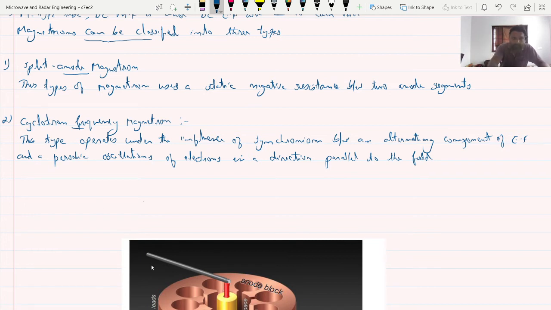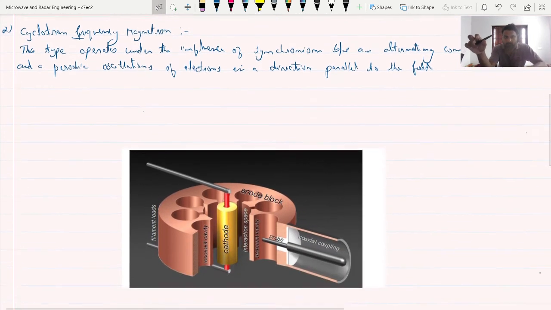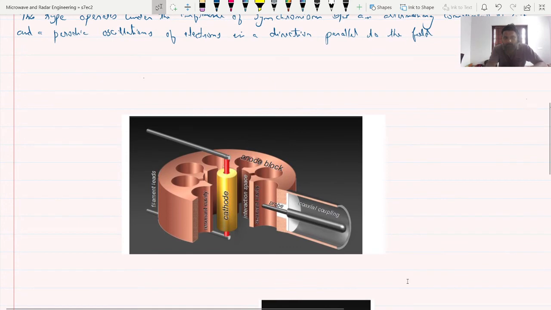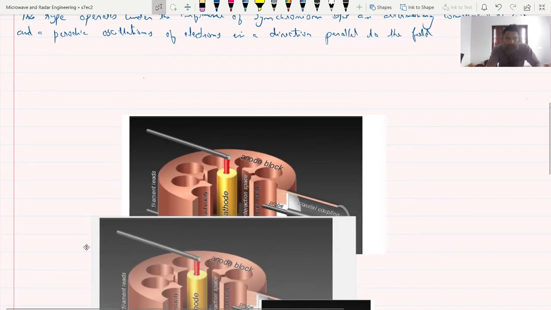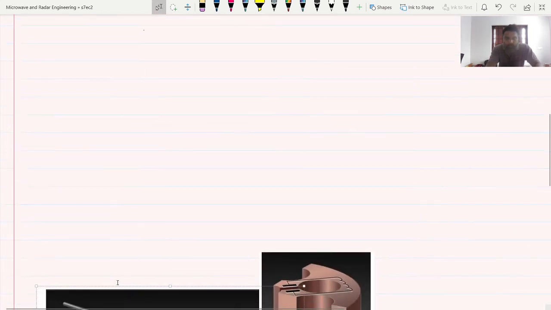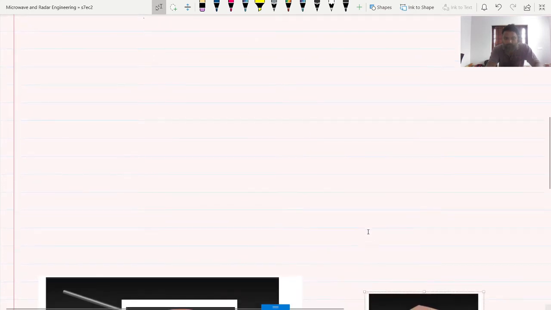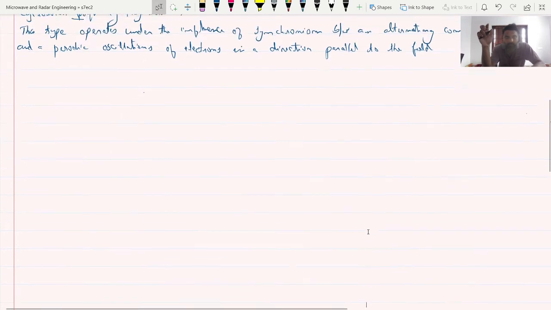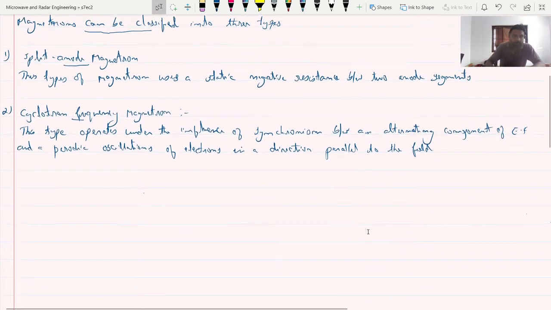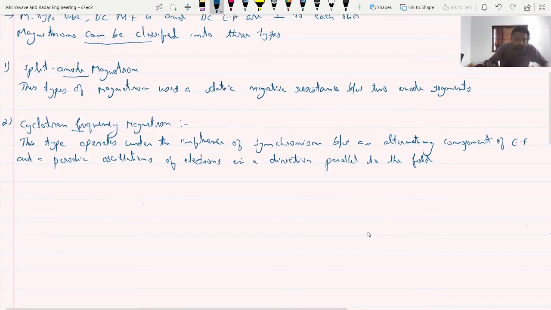One minute. This is the structure of the magnetron oscillator. I will explain this one. I just took the figure to show you. I will move this down, because we have to write somewhere. The third category I will show afterwards.